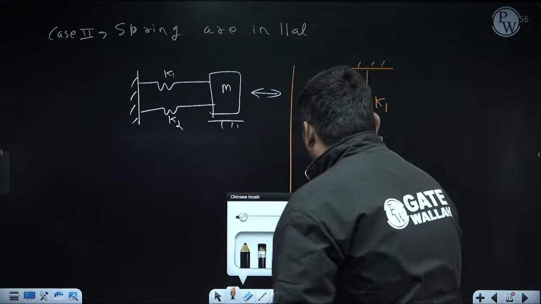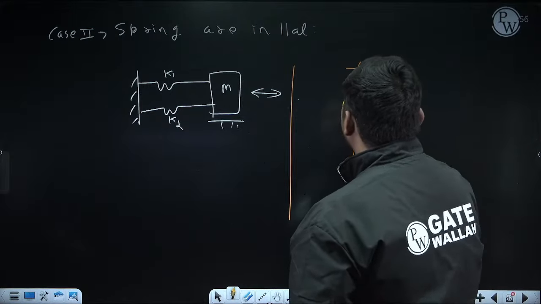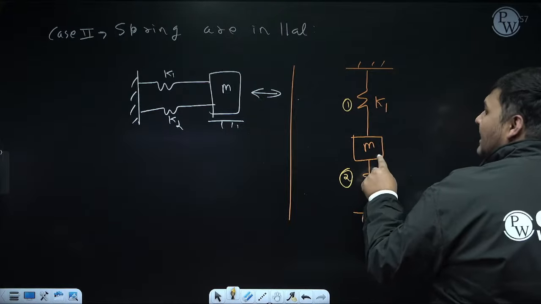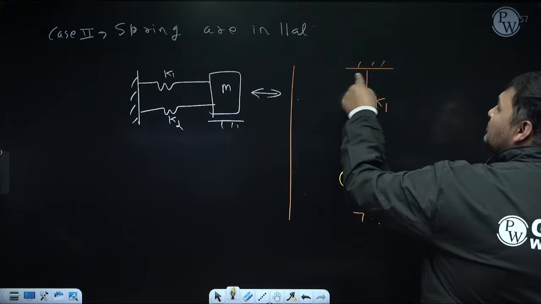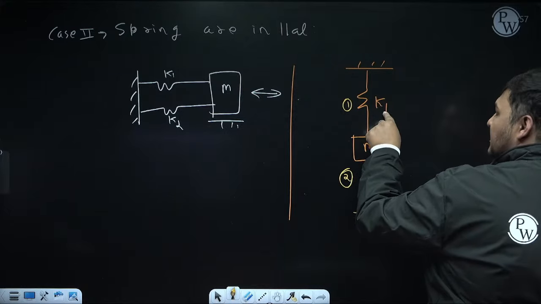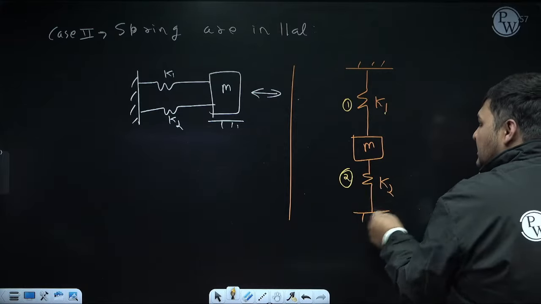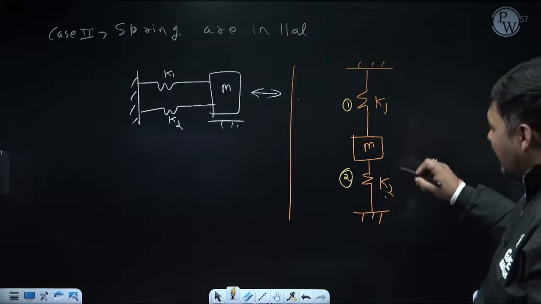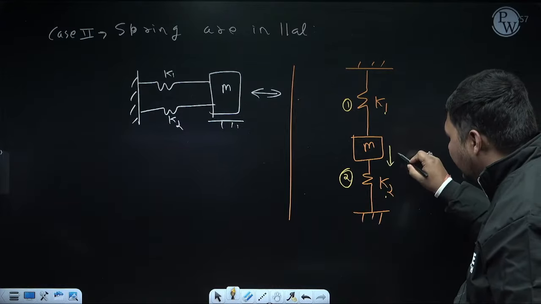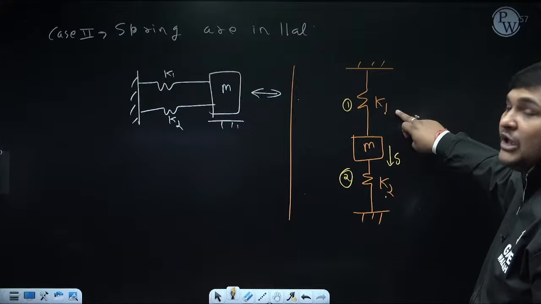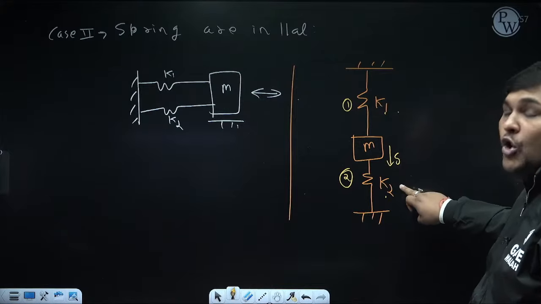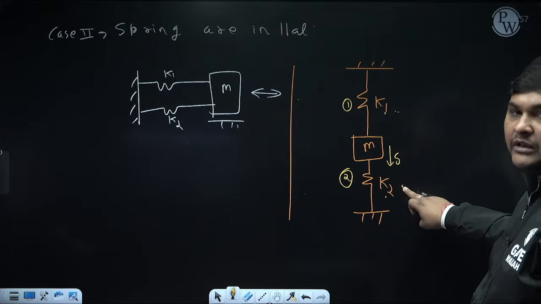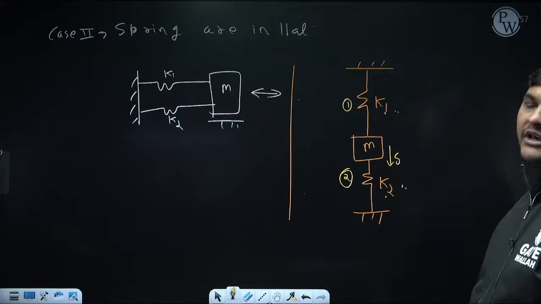Now in this diagram also, springs K1 and K2 are in parallel. How can you remember? Whenever the mass is placed in the middle like this, the equivalent stiffness of this side system, right now it is K1 because only one spring is coming, and the equivalent stiffness of this side system, which is K2, will be in parallel arrangement. Again, imagine this mass is going in the downward direction by delta: this spring will elongate by delta and this spring will contract by delta. Can I say the deflection of this spring is the same as the deflection of this spring? That is also the total deflection of the mass. Means they have a parallel arrangement.